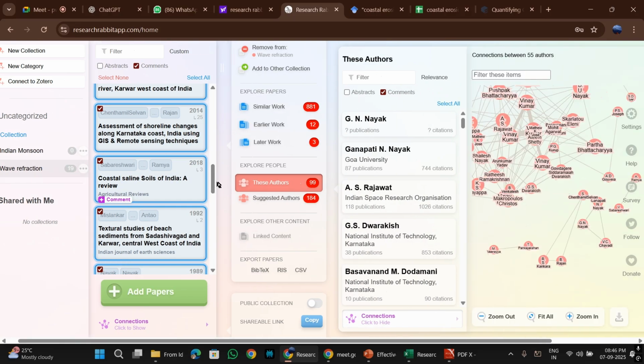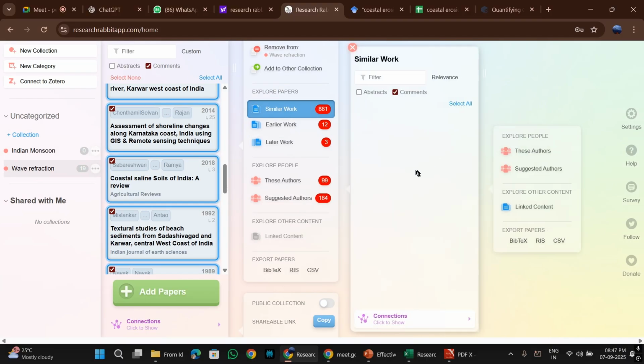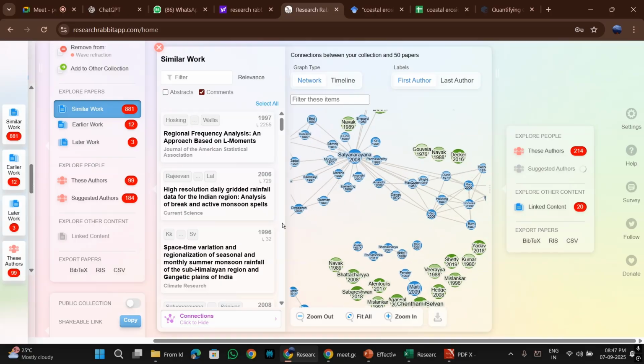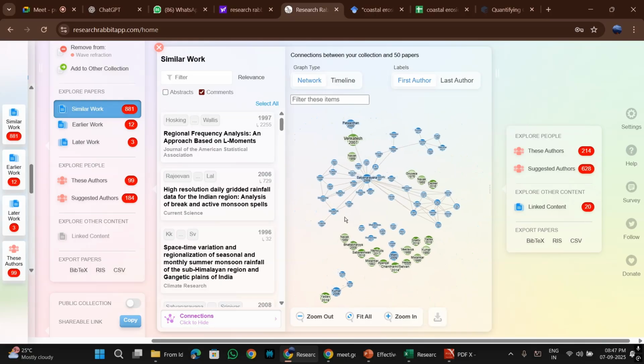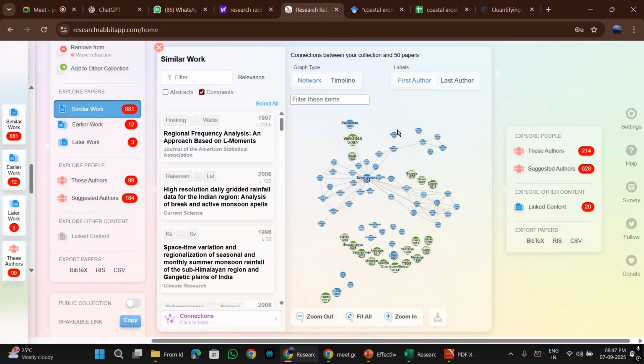Then there are these researchers which are actively working in the field, so you can follow their work. Then earlier work, similar work. So these are the different suggestions that will lead you ultimately to, so for example, this similar work. So you will see that Satyanarayana of 2008 paper that is linked to many of these groups.